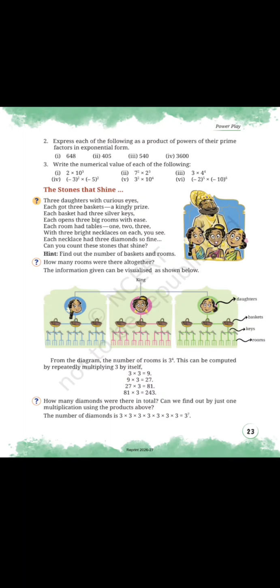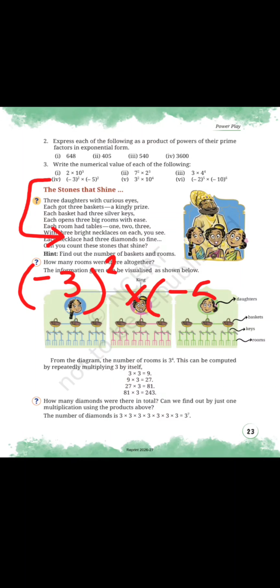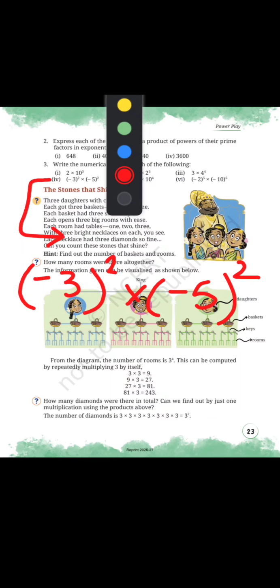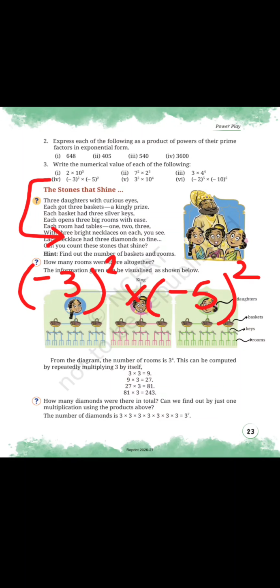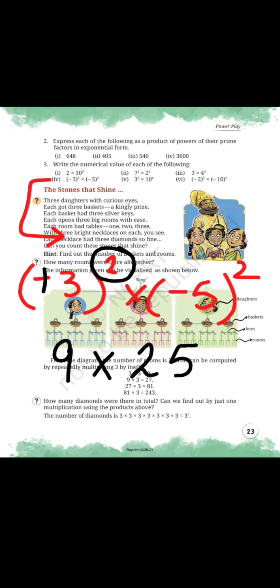Number 3, numerical value of the following. So just see, I am doing the fourth bit. Just open the values, that is minus 3 square multiplied by minus 5 square. So tell me what is the 3 square? 9. Yes, power is even. I already told you that in the previous classes. If power is even, the minus becomes plus. So the answer will be 9 only. And again 5 square is 25.